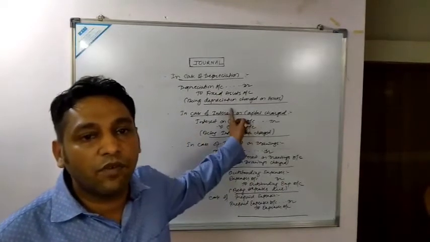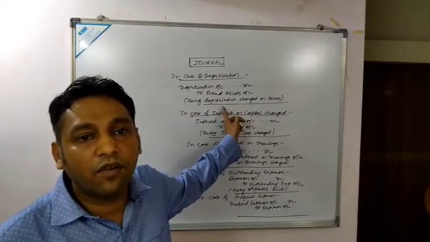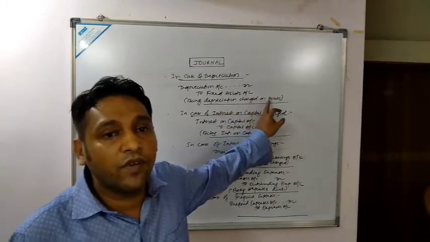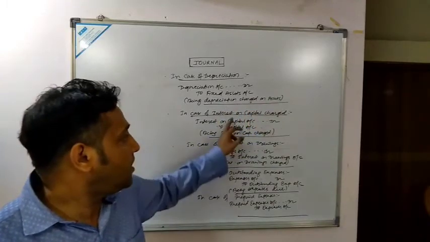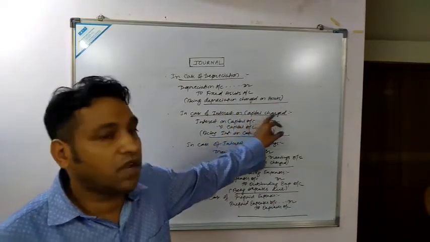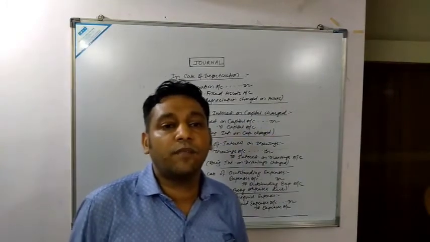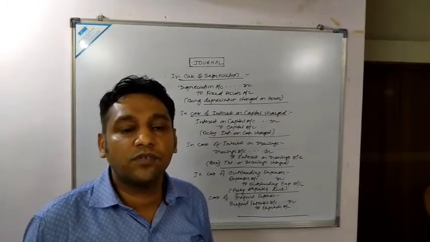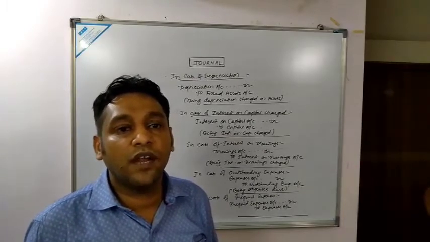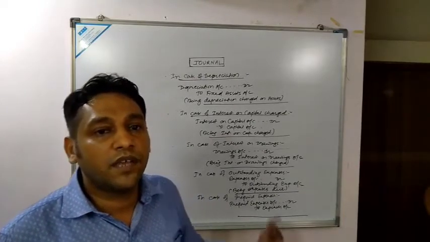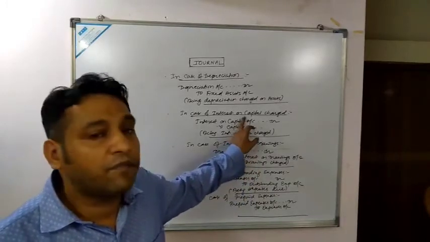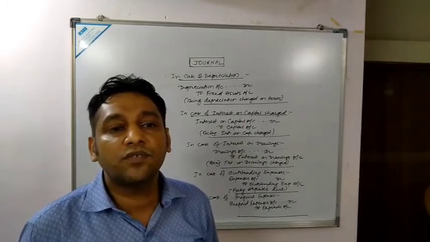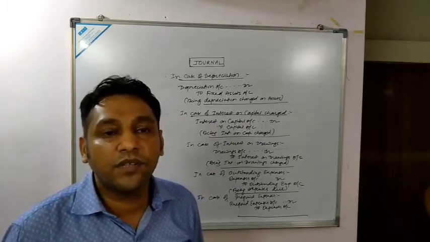So depreciation account would be debited and fixed assets account would be credited. Okay, narration being depreciation charged on fixed assets. Now in case of interest on capital charged. Okay, so interest on capital, as we know, capital means the amount which has been invested by the proprietor to start the business. Okay, so on that particular capital, suppose interest has been charged. So interest on capital would be considered as an expense for the business, since business has to pay the interest on capital. So it is the nominal account.